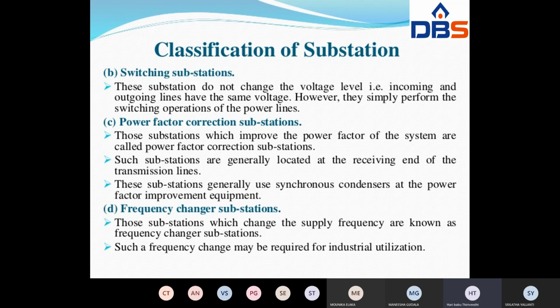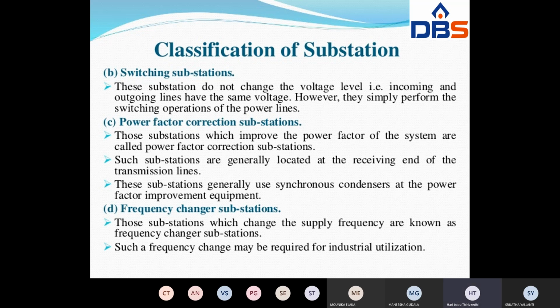What is meant by synchronous condenser? At no load condition, an overexcited synchronous generator may act as a capacitor. So such a device is called a synchronous condenser. Under no load condition, under overexcitation condition, the synchronous motor may act as a capacitor, and the total device acting as a synchronous condenser may improve the power factor at the load side or receiving end side.